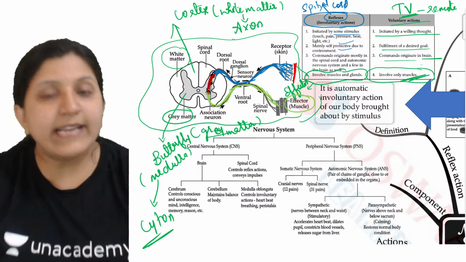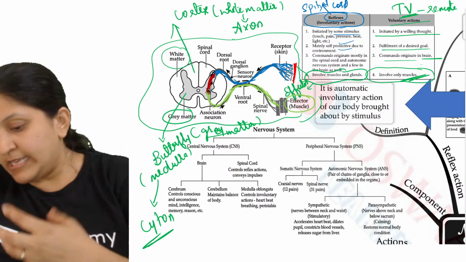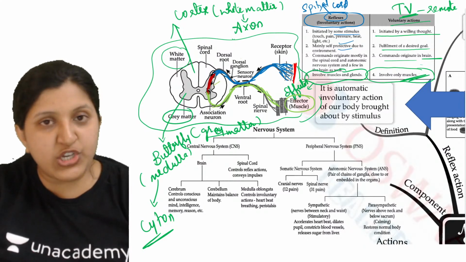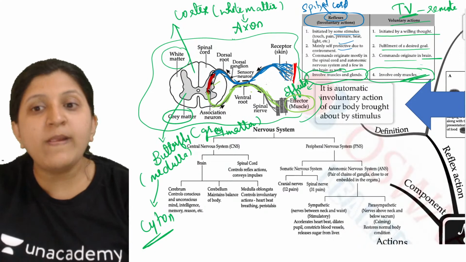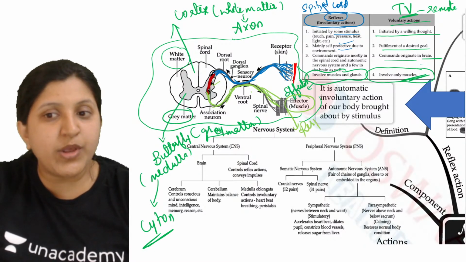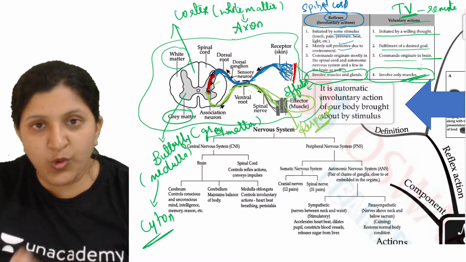Okay. So in that case, what is happening? The signal is being conveyed from the sensory neuron to the association neuron. Then from the association neuron, it is going to the motor neuron for the response. So there is always a response required. For a response to be seen, the motor neuron has to work.